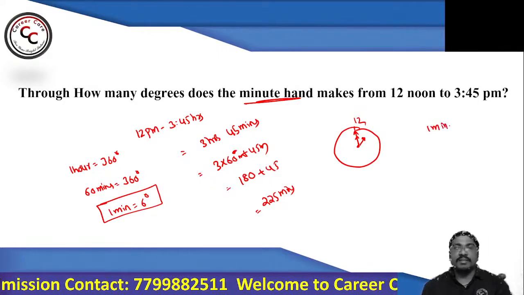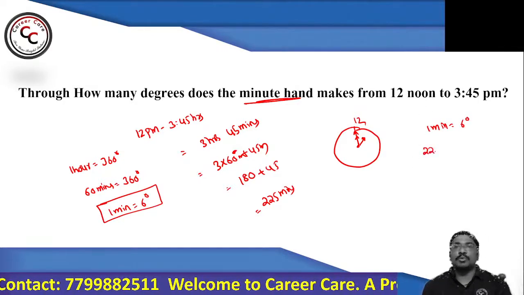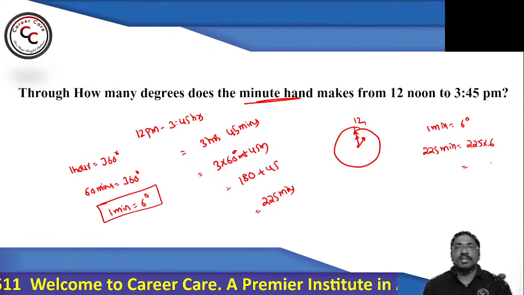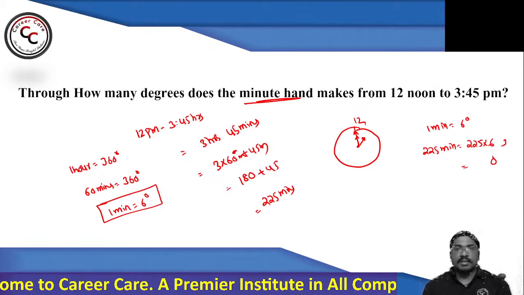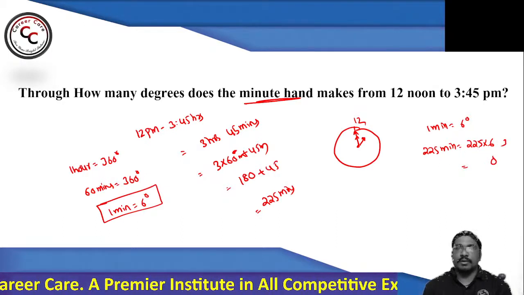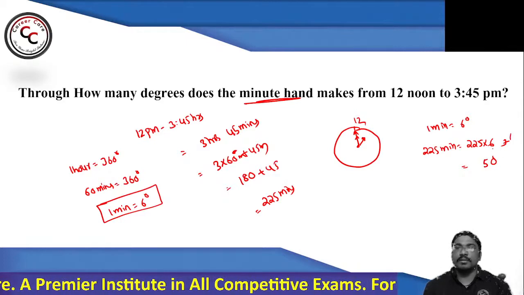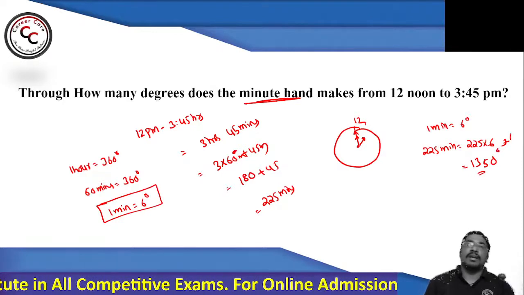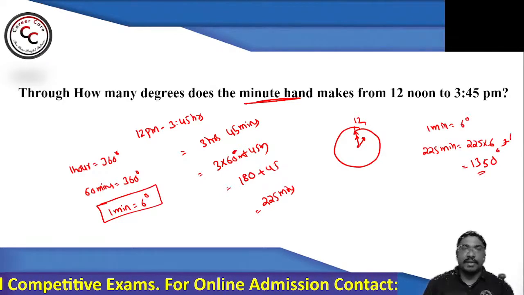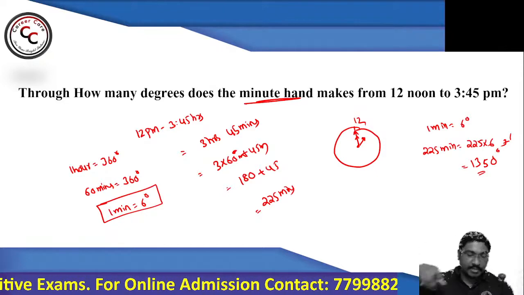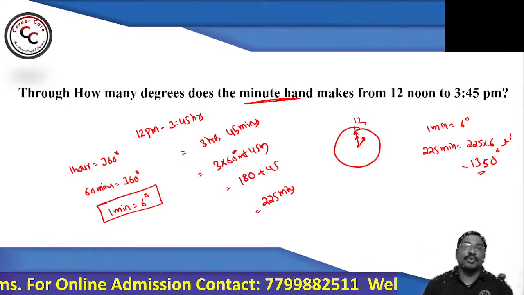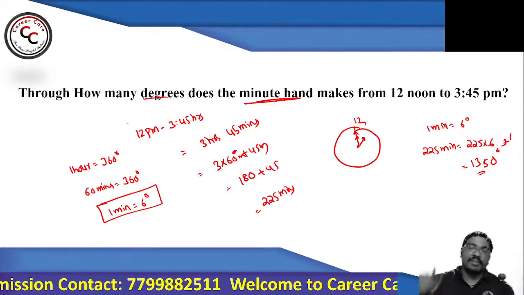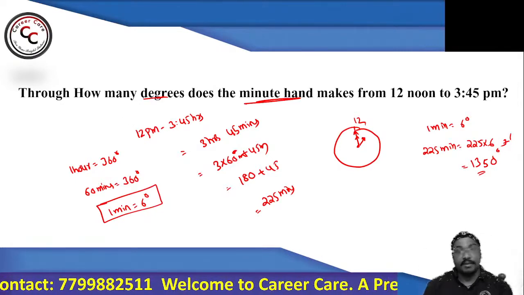The minute hand covers 6 degrees in 1 minute. In 225 minutes, it covers 225 into 6. 6 fives are 30, 6 twos are 12, 12 plus 3 is 15, 6 twos are 12, 12 plus 1 is 13. So what is the angle that the minute hand has turned? You can say 1350 degrees. Through this many degrees the minute hand has rotated in the given time gap. Right? Different question.